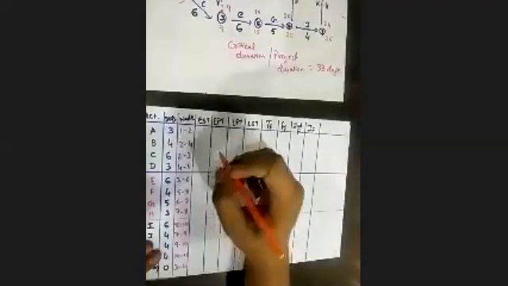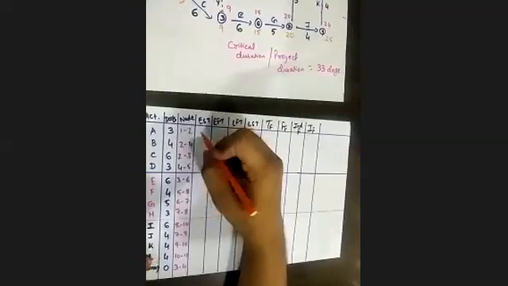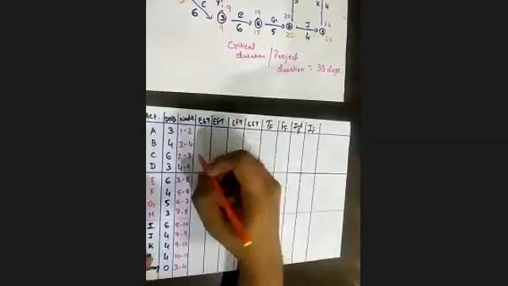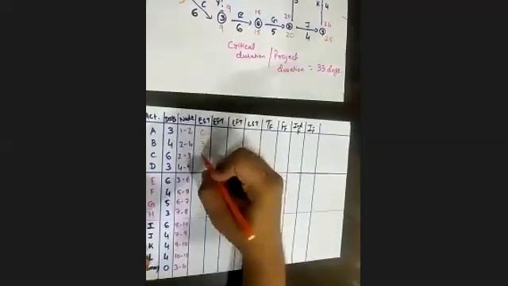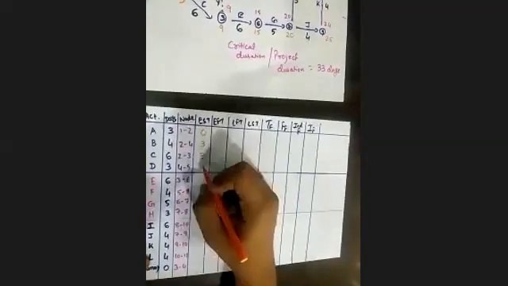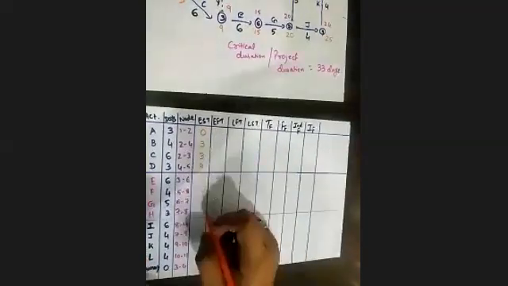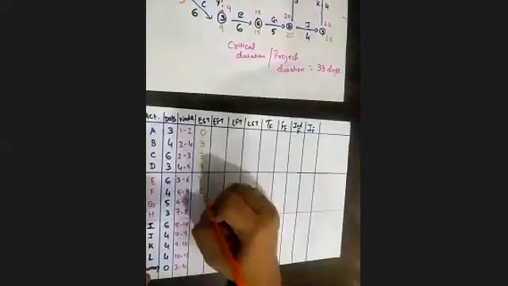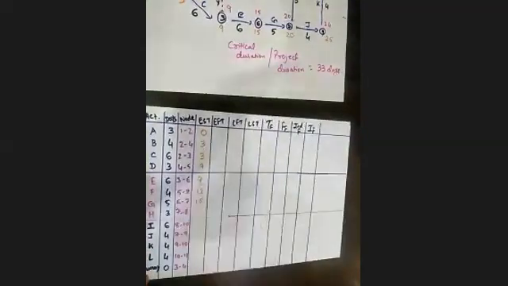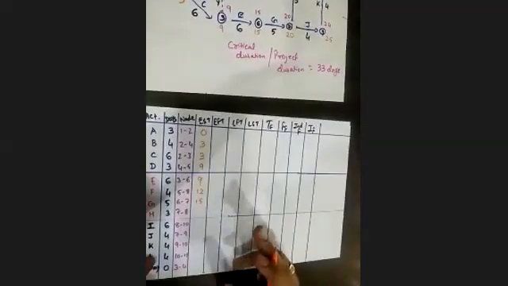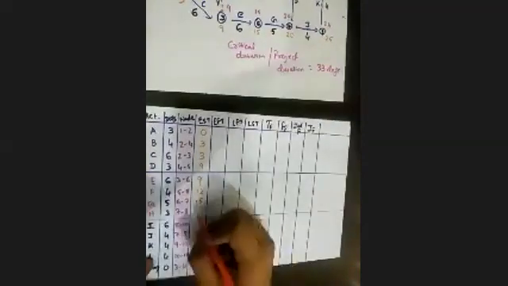Okay. So 0. Then 3, 3, 9. Then 9, 12, 15. Then we have H. H is there on the 7 node, so 20.